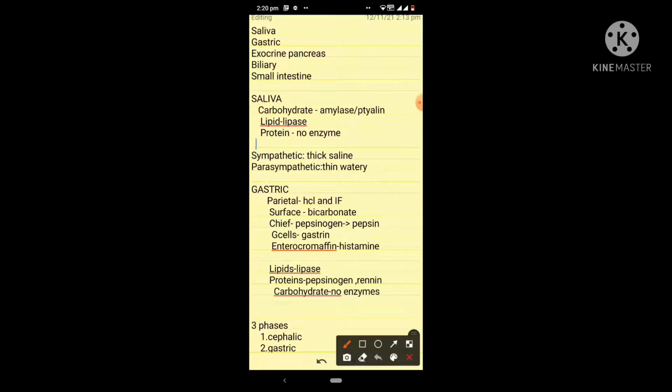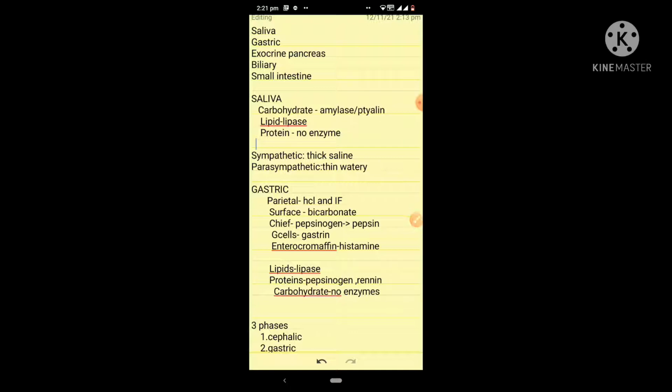Now let's talk about the saliva. Saliva is isotonic with a pH of 7 and it is secreted from the salivary glands. There are major salivary glands and minor salivary glands. There are 3 major salivary glands and several minor salivary glands. The 3 major salivary glands are the parotid, submandibular and sublingual glands. Now let's discuss the function of the salivary glands.